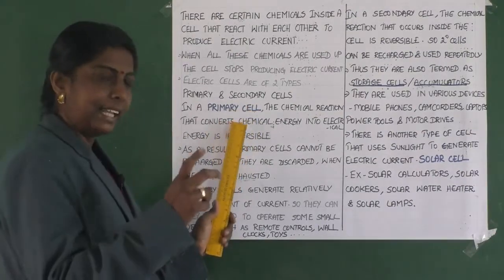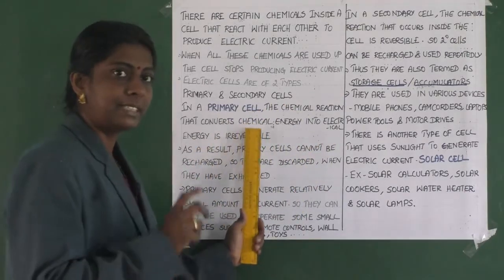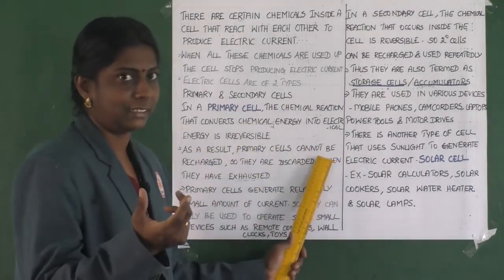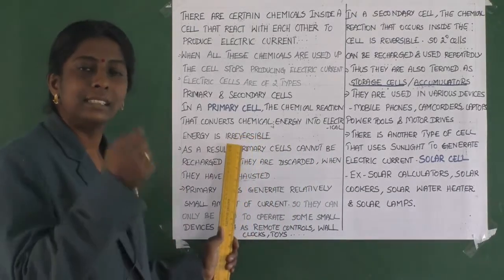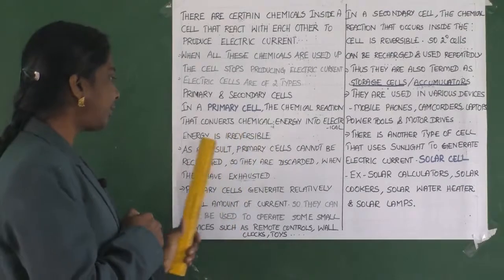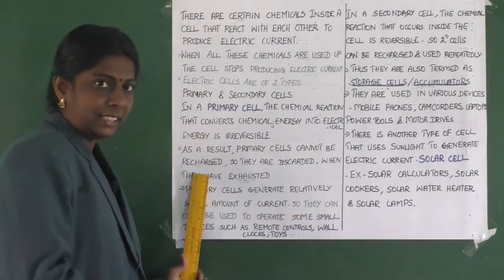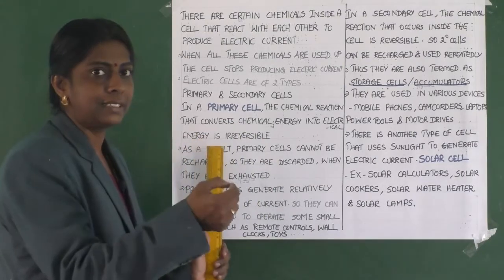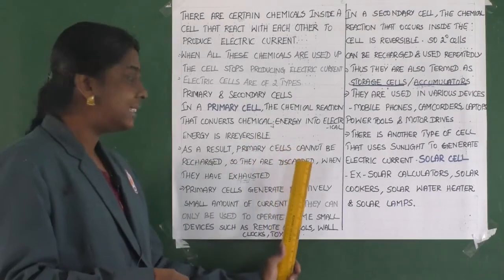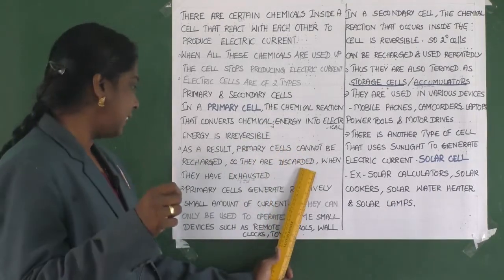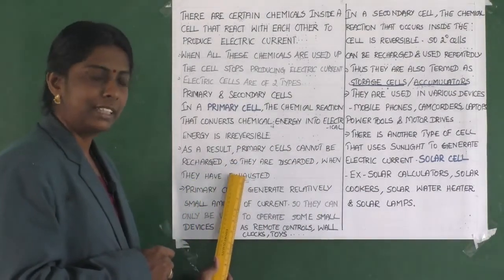Here there is a change which converts chemical energy into electrical energy, and in a primary cell the change is irreversible. As a result, primary cells cannot be recharged. Since the change is irreversible, they are discarded when they have exhausted. Clear, children?